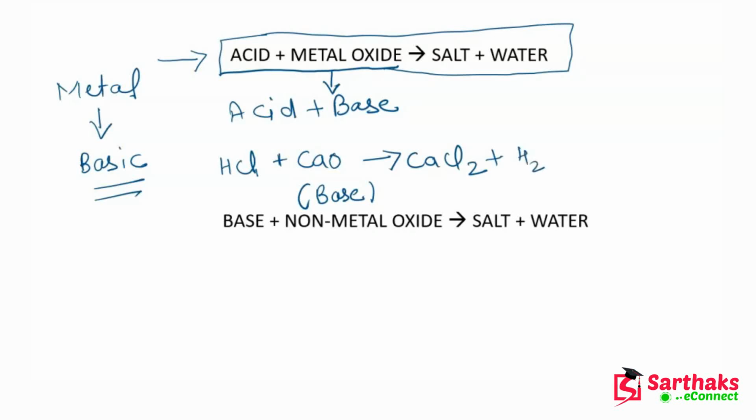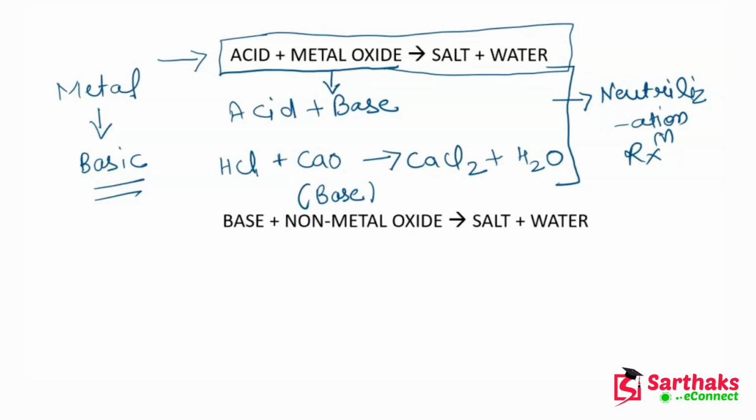And guys, water is also produced in this reaction because it is a neutralization reaction. We all know that the reaction between acid and bases is known as neutralization reaction. So it is also a type of neutralization reaction. I hope guys this is clear to you.